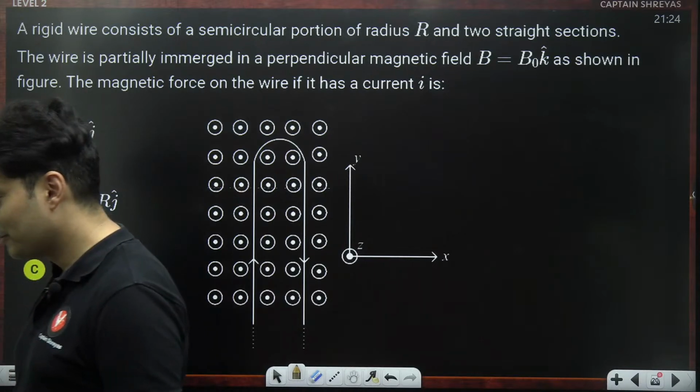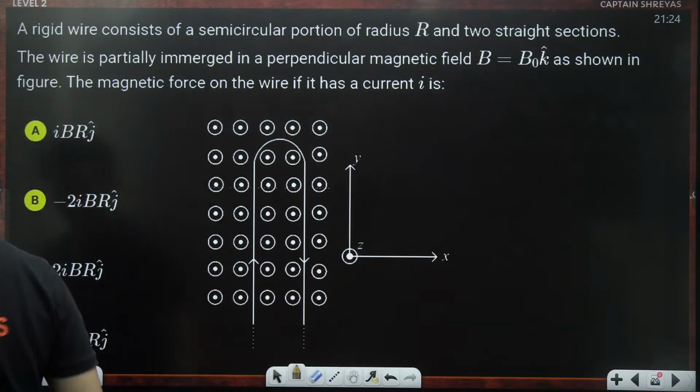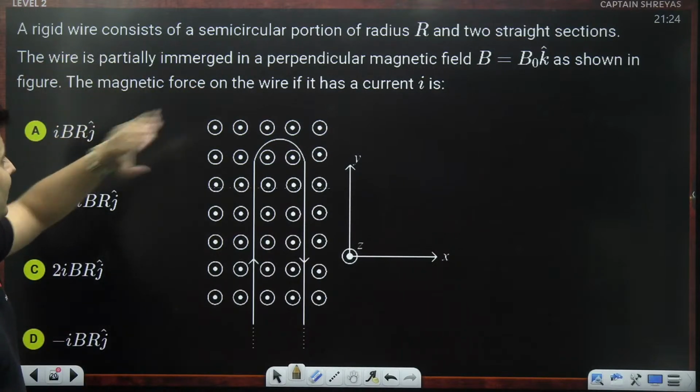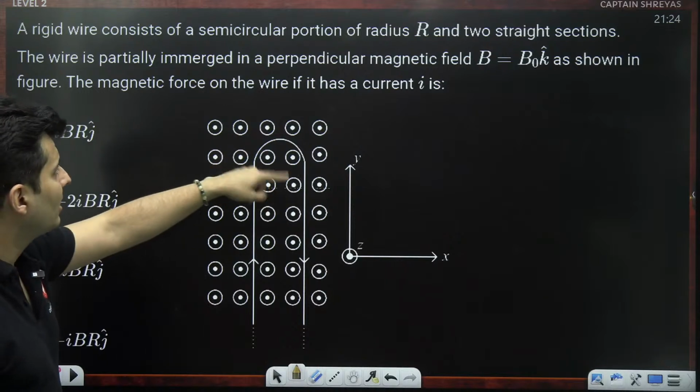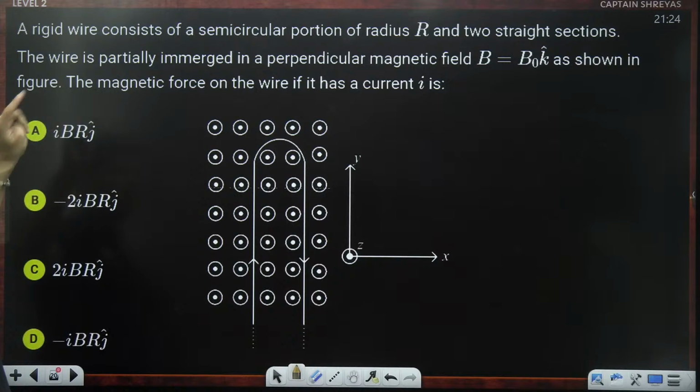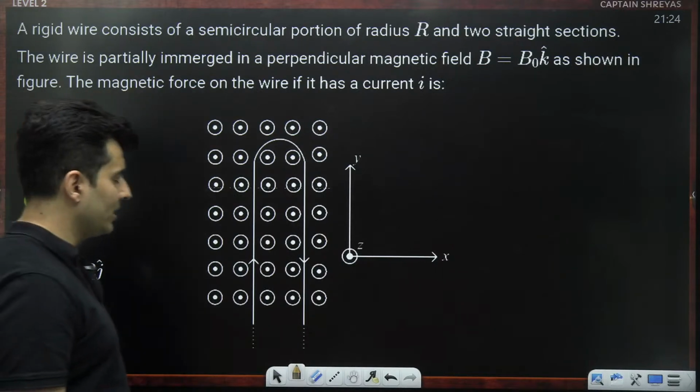Yes. Let's move on. Let's go to the next question coming up on your screen. The wire which is having some semicircular path, the current goes in semicircle, wire comes out, magnetic field is coming towards you. The magnetic force is how much?